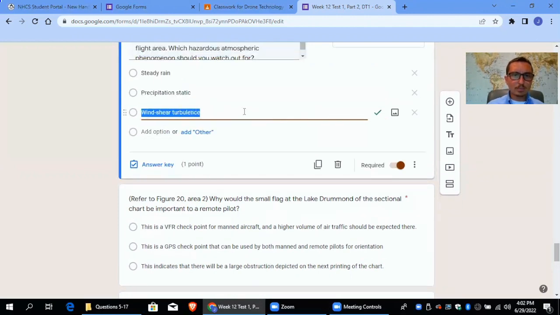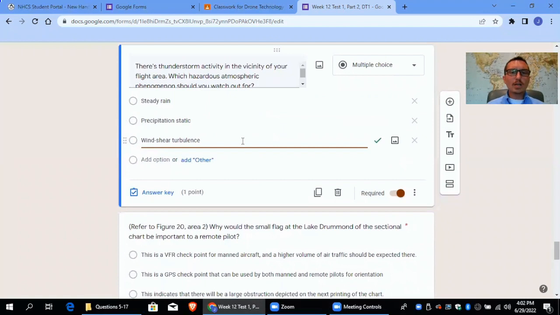So in this case, it's going to be wind shear turbulence. When you have thunderstorms, what can happen is you're going to get updrafts and downdrafts, especially during that mature stage of the thunderstorm. That's the most dangerous for aviation. If you're just getting air that's horizontal, like wind that's horizontal, that's fine. The plane can adjust for that. But those updrafts and downdrafts can be really dangerous, because if you've got downdrafts pushing you down, that's when you get the turbulence, and that's when you lose altitude, and things can get really dangerous. You could get pushed into an object or pushed into the ground.